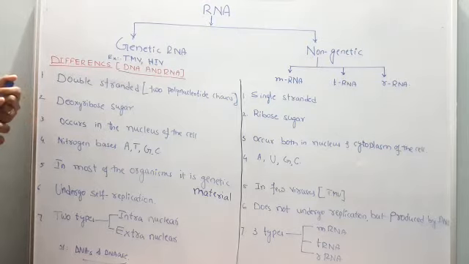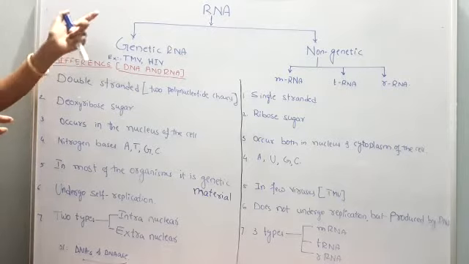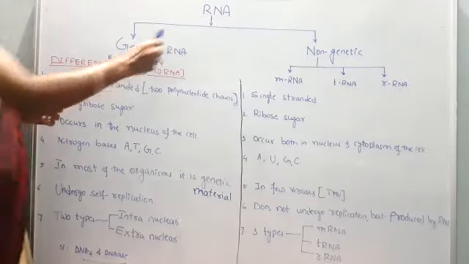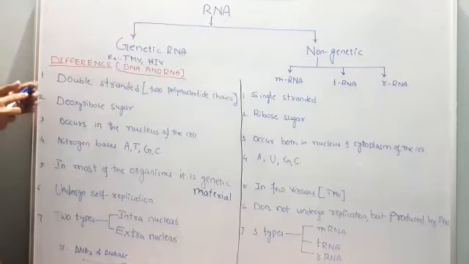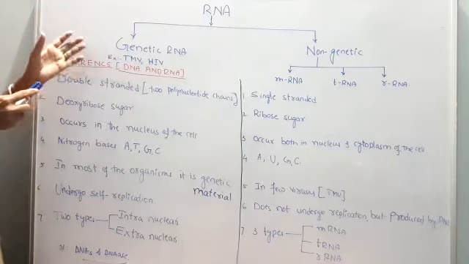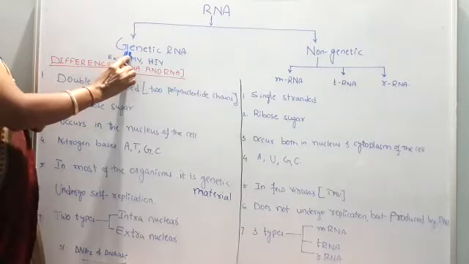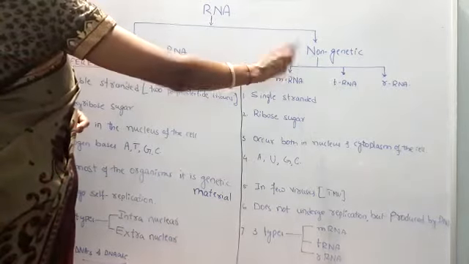As the name itself indicates, RNA is ribonucleic acid, and it is very essential to understand the types of RNA and their properties also. So first we classify RNA. RNA is broadly classified depending upon its genetic character. It is further bifurcated into two parts based on its genetic property. The first category is called genetic RNA and the second is called non-genetic RNA.